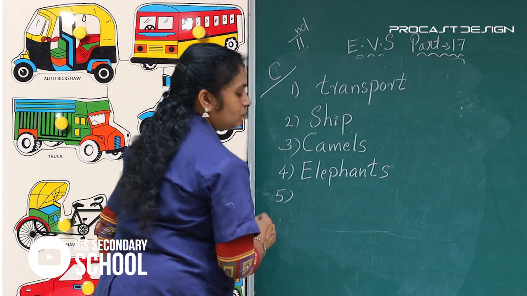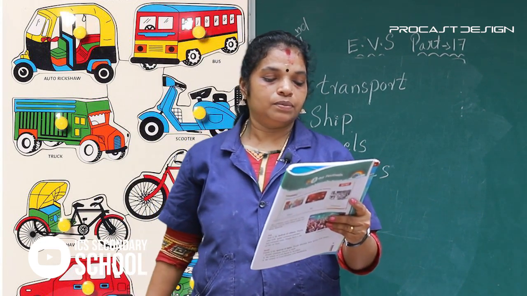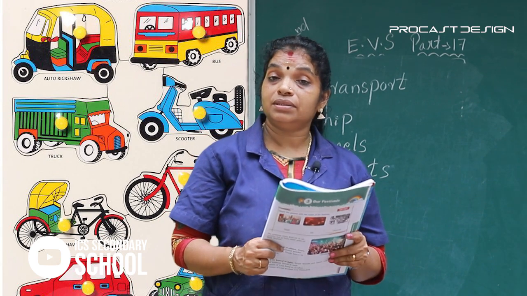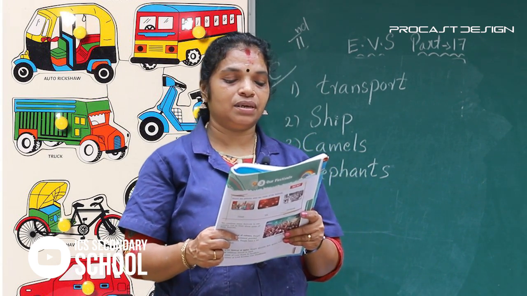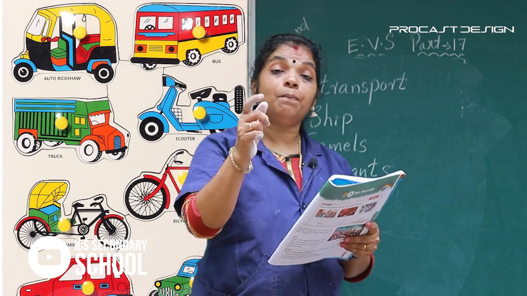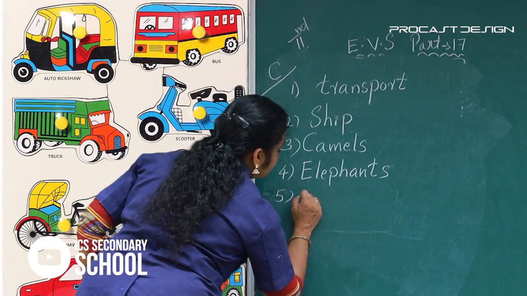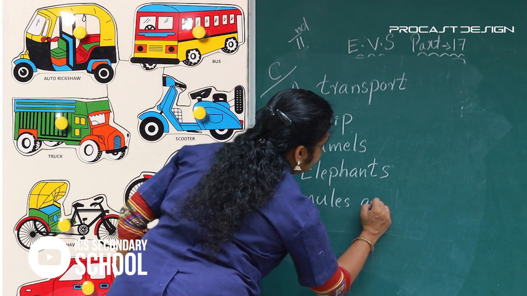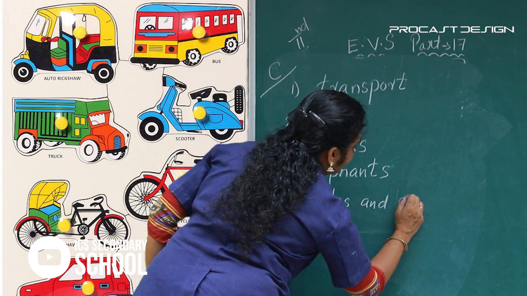Fifth one. Mules and ponies are used in hills and mountains.